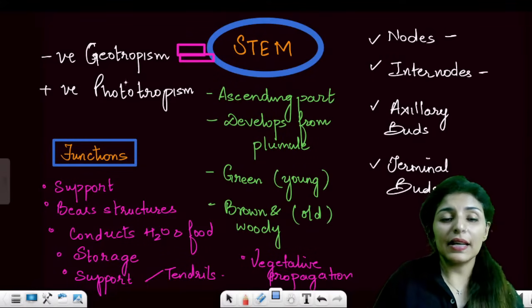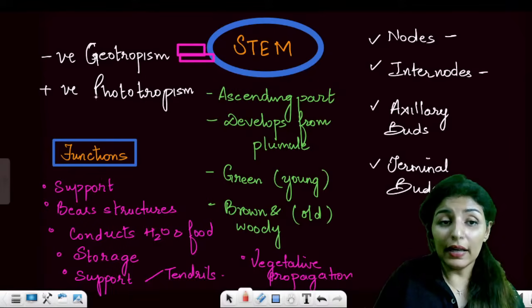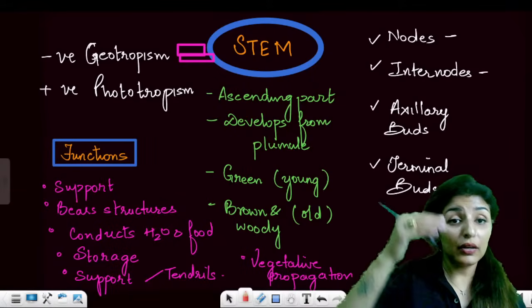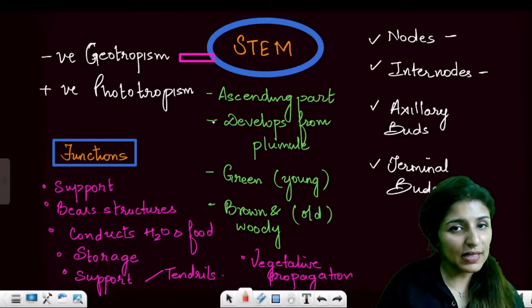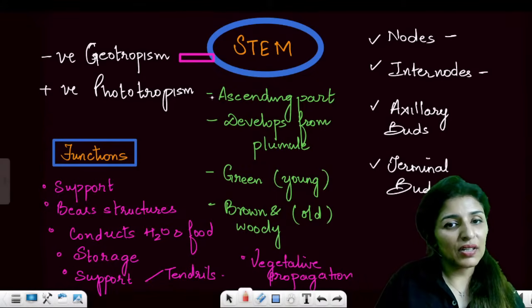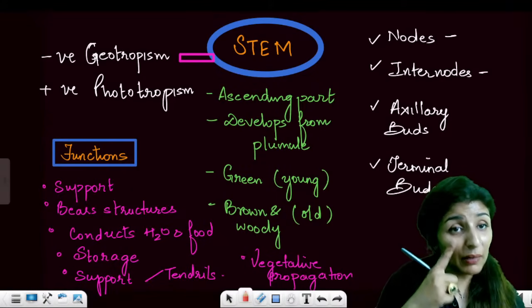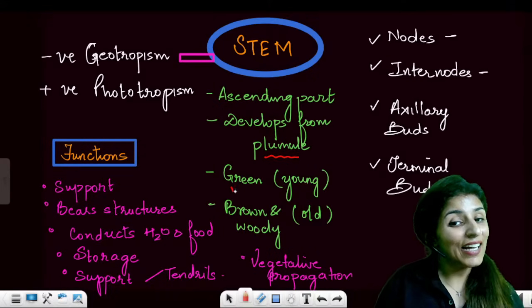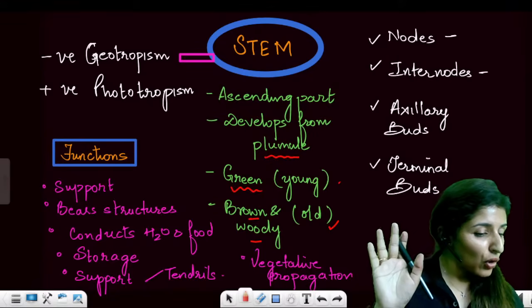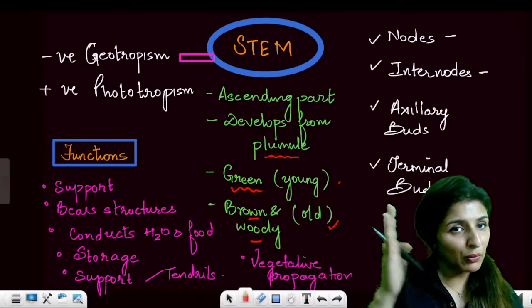So the stem is negatively geotropic while it is positively phototropic. It goes towards the light but away from the ground. Is that clear? So what are the characteristics of the stem? They are the ascending part. Ascending means it grows upward. It develops from which part? It develops from the plumule. It is green when it is young and it is brown and woody when it is old. Are these all points familiar to you? And are you able to recall?